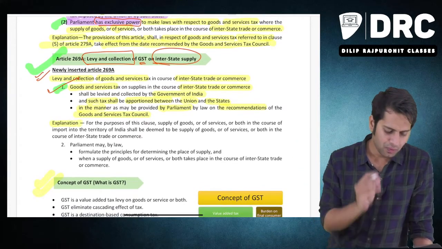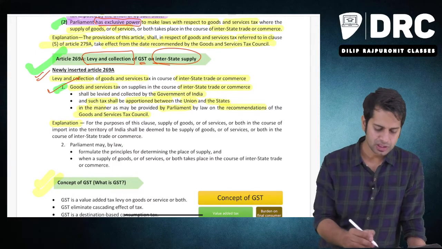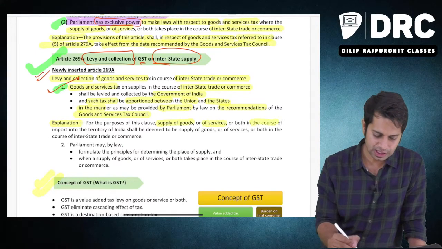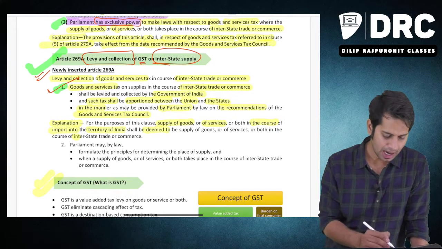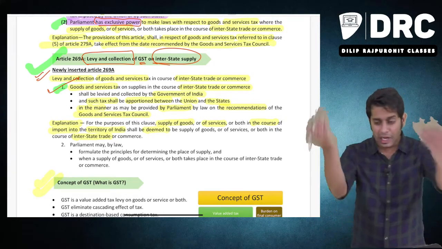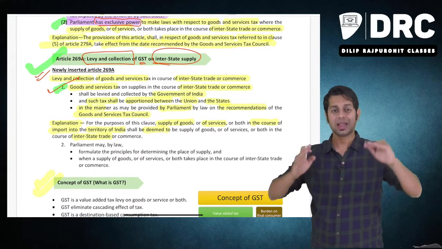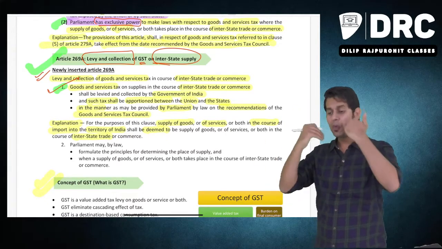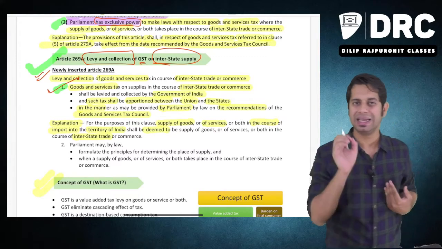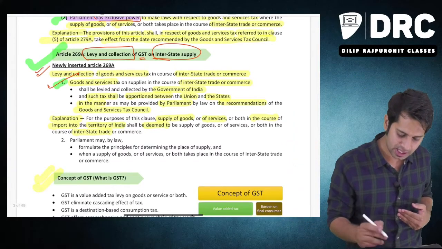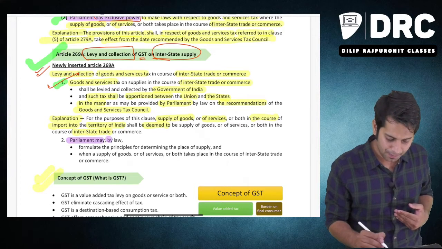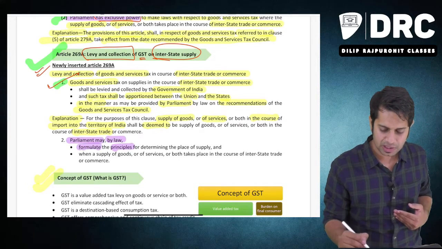Explanation. They are telling, for the purpose of this clause, supply of goods or services in the course of import into territory of India shall be deemed to be an interstate supply. Meaning, if you are importing anything into India, that importation of goods or importation of services shall also be treated as interstate supply. Then the next point which they say is, the Parliament may by law formulate the principles for